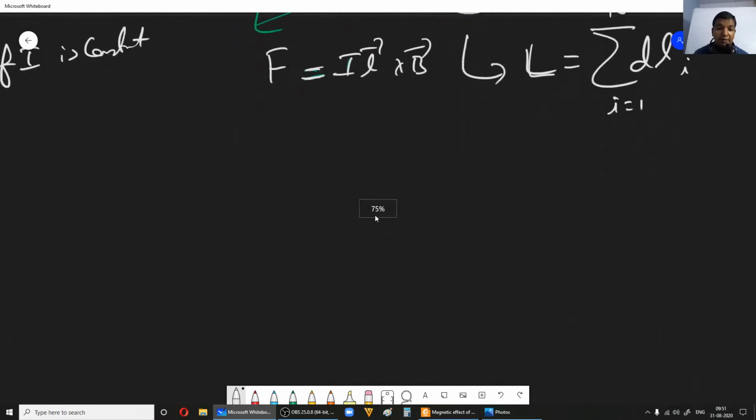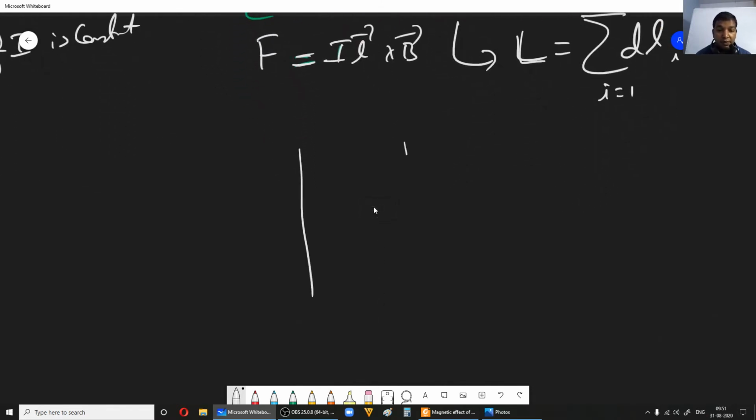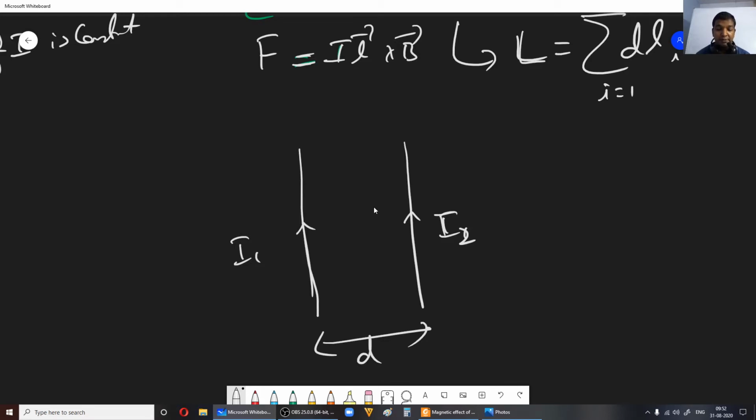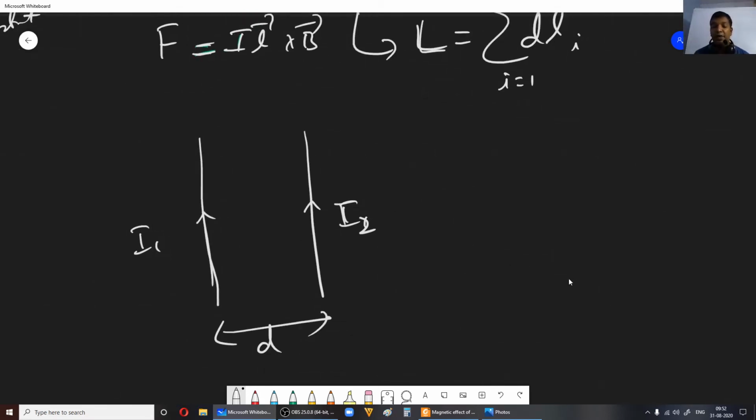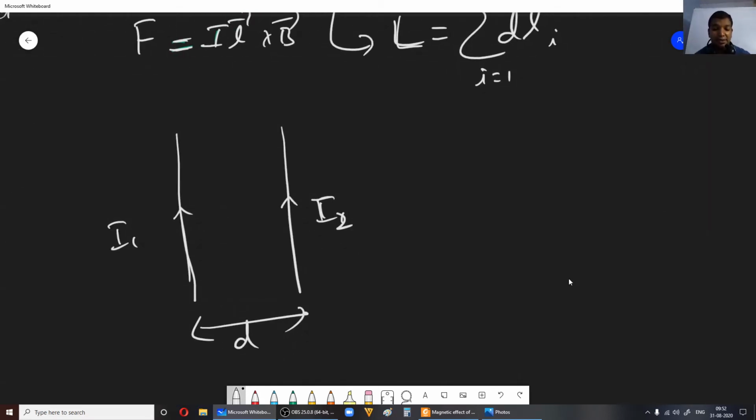Apart from that, when you have two current carrying conductors, both parallel, with current I1 through one and I2 through the other, and separation D between them: if you have like currents, that is parallel currents, the conductors will attract each other.